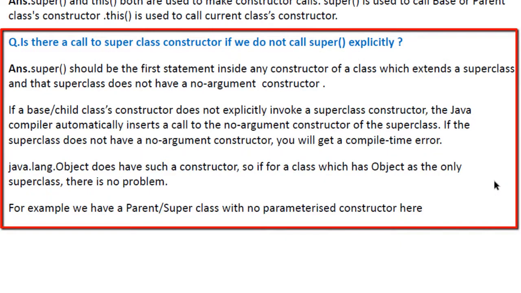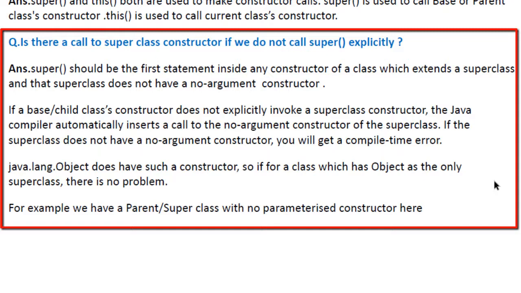Is there a call to the superclass constructor if we do not call super explicitly? The answer is, super should be the first statement inside any constructor of a class which extends a superclass, and that superclass does not have a no-argument constructor.